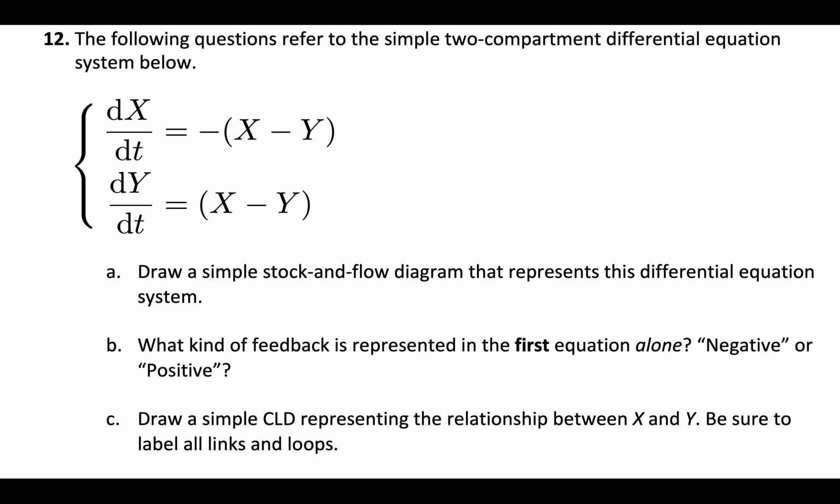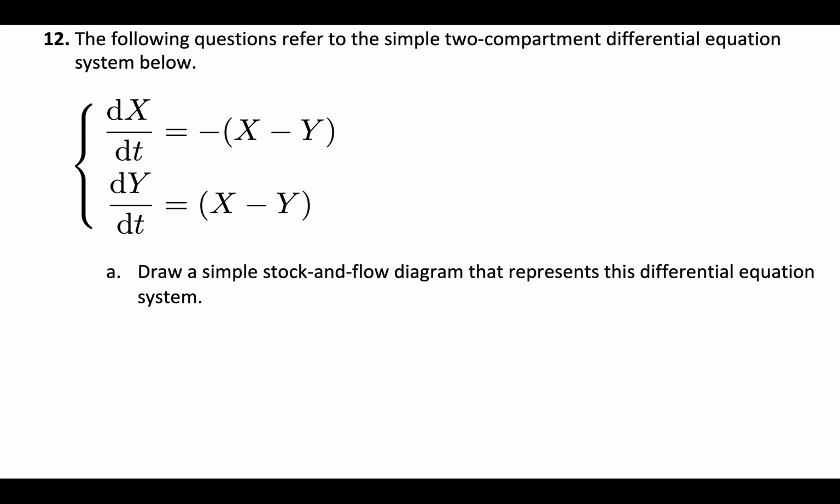All right, the last problem, so the most advanced or complicated problem here probably, is we've given you this differential equation system. So there's a two-compartment differential equation. Here dx/dt equals minus x minus y, and dy/dt is just equal to x minus y. So we want to draw a stock and flow diagram that represents it, decide whether the feedback in the first equation is negative or positive, and then draw a simple CLD representing the relationship between x and y, and then label all the links and loops.